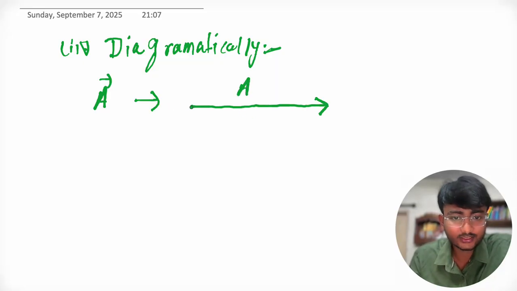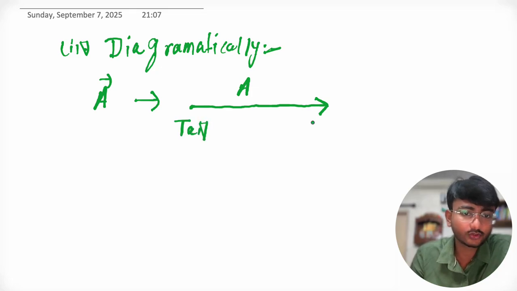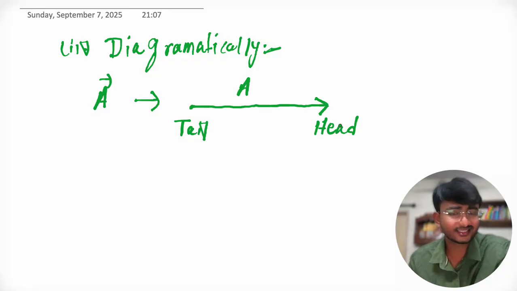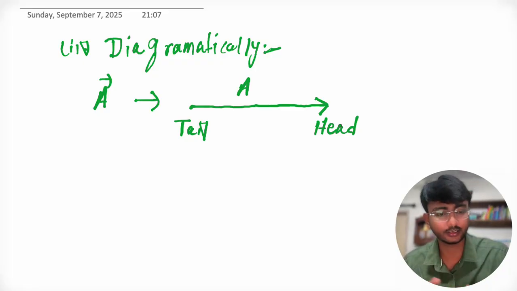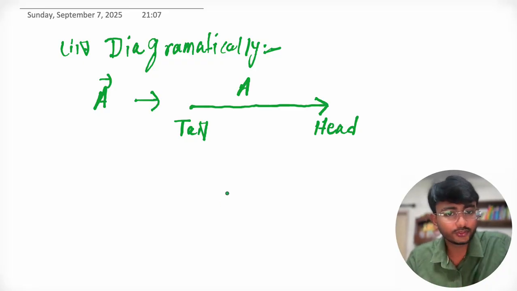This is A vector. This is called tail and this is called head. So this is how we can represent any vector diagrammatically, right?